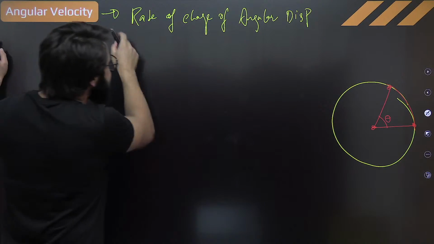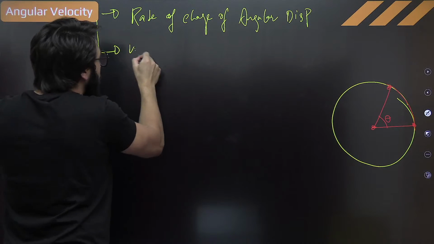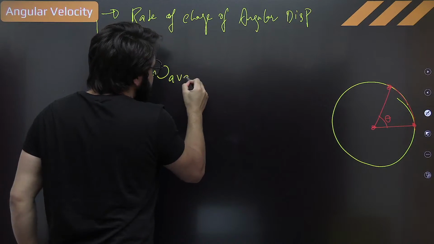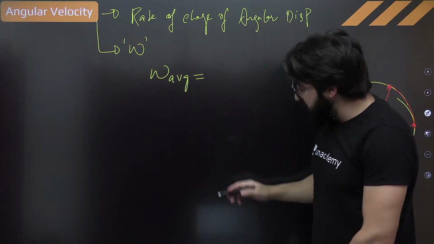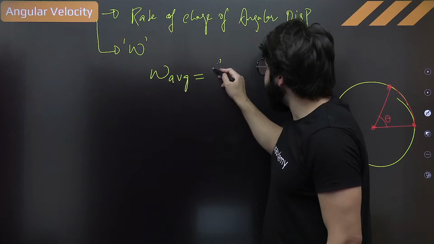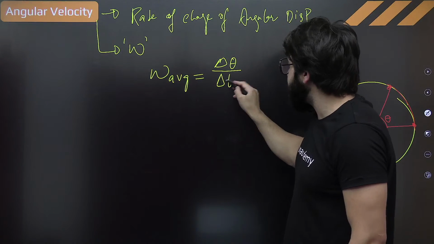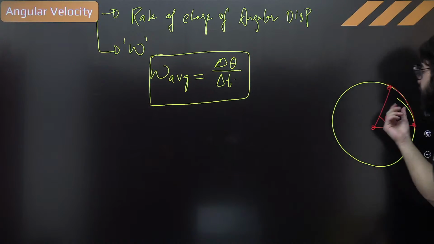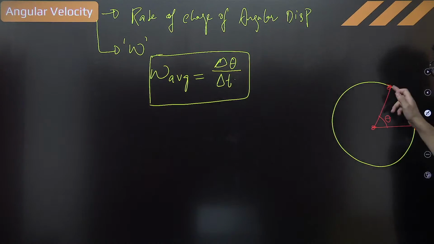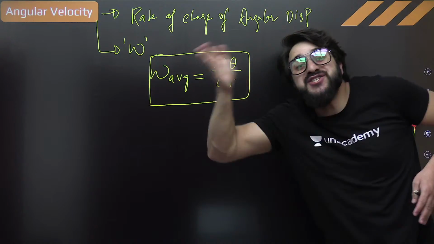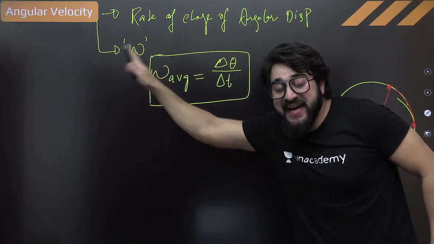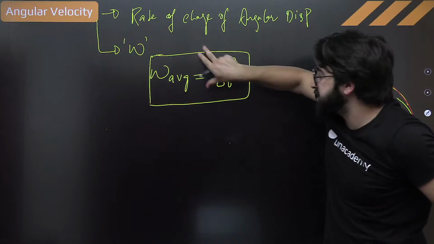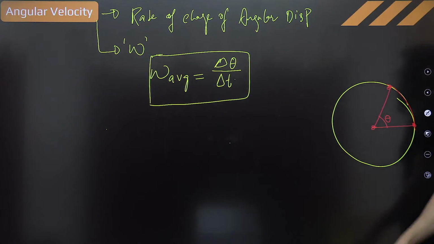We represent angular velocity with omega. What will be the value of omega? For average, it will be delta theta upon delta t. Exactly, we can write it like that, so just put it in the box. In general, from this point to this point, with what rate was theta changing with time? Like delta s by delta t, this is the average angular velocity.